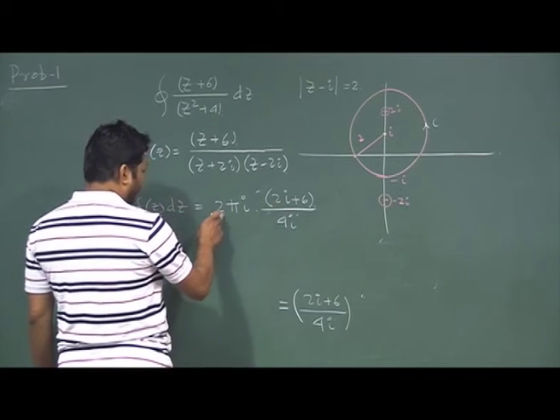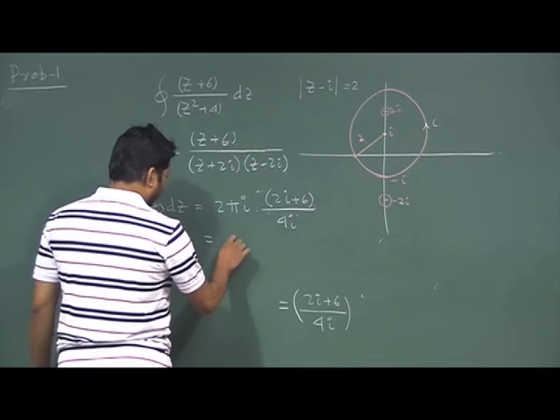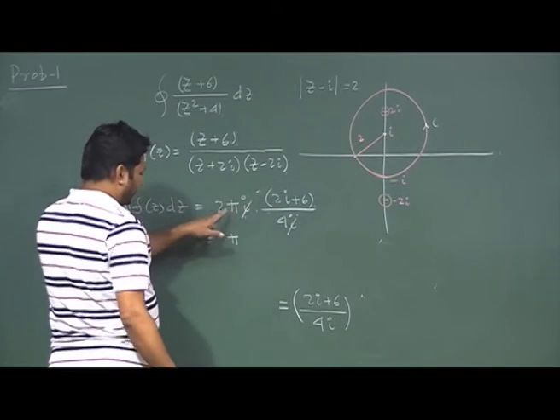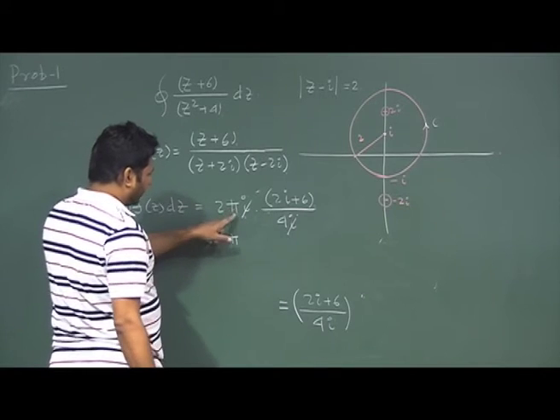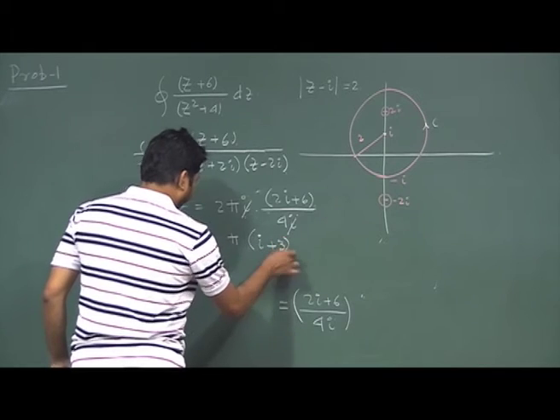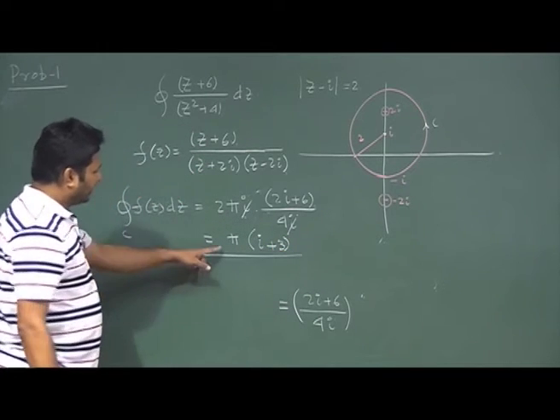If I take 2 common here, this 4 will cancel, and the i will cancel out. So, it comes out to be pi times (i plus 3). That is the result I am looking for.